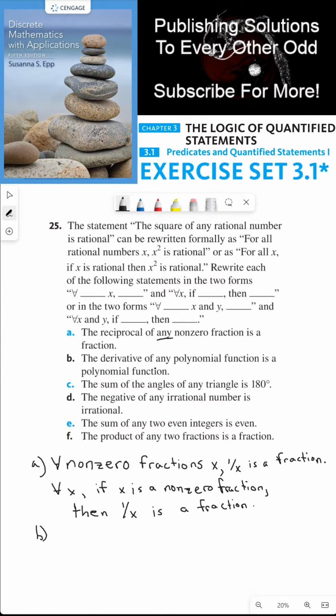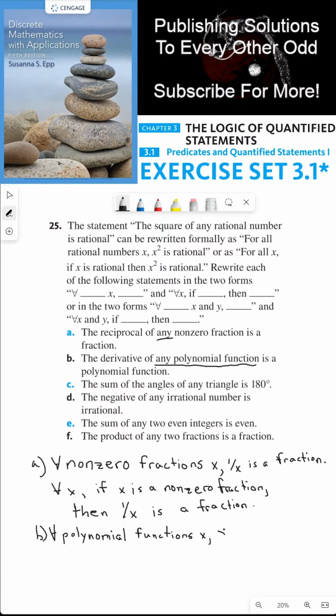Part B, the derivative of any polynomial function is a polynomial function. So we're making a claim about any polynomial function. So for all polynomial functions x. Now what about polynomial functions? Well, the derivative of those polynomial functions is a polynomial function.